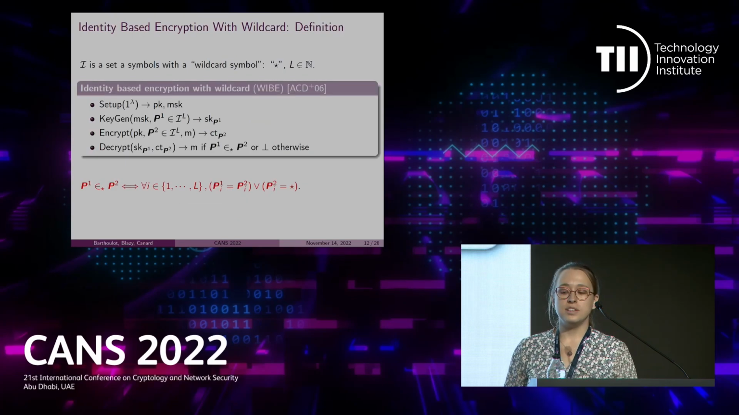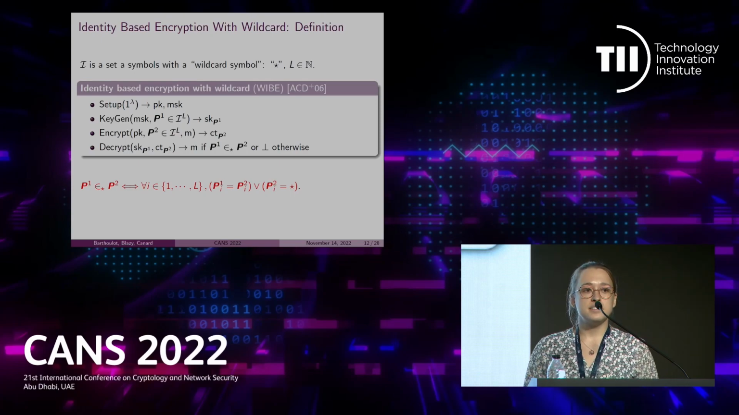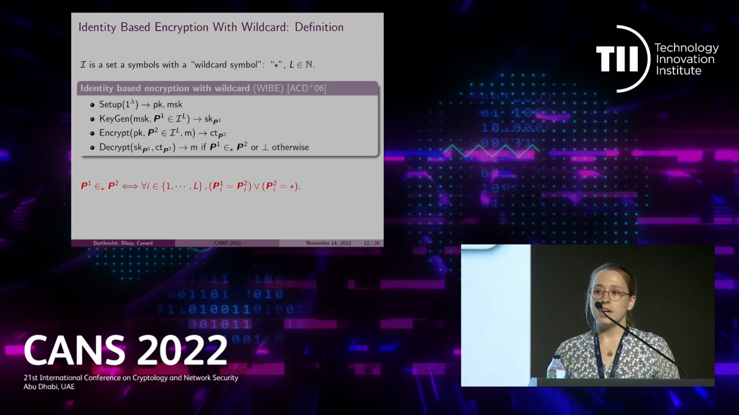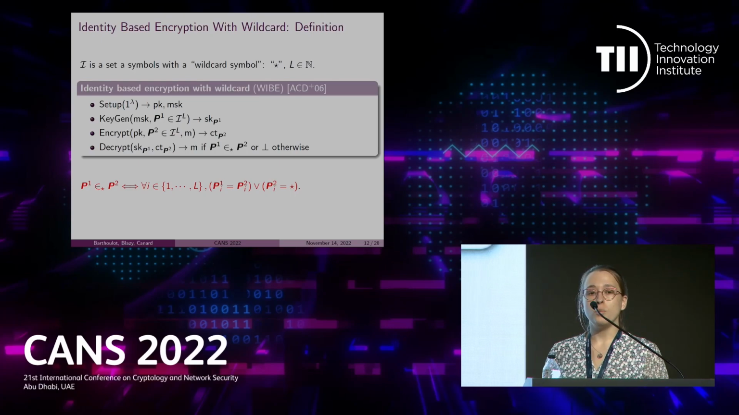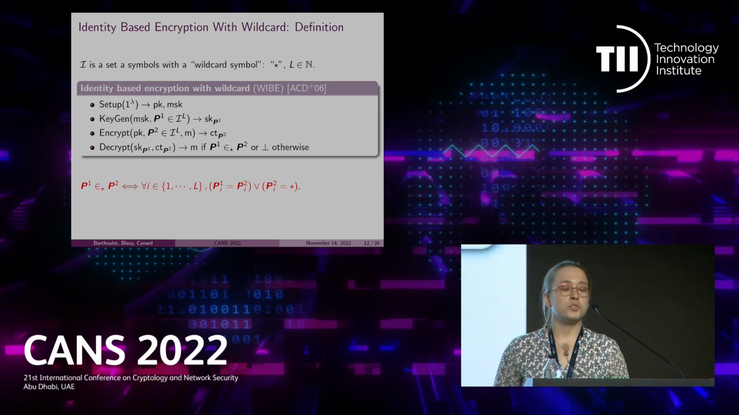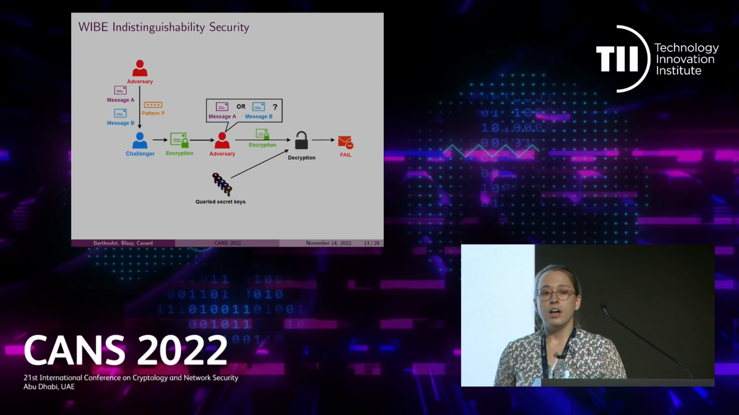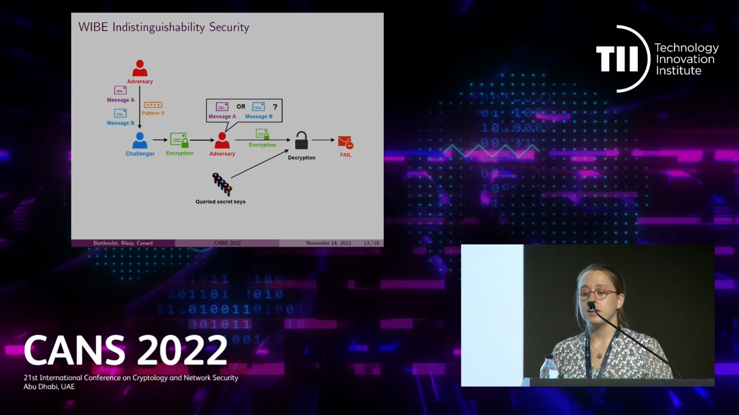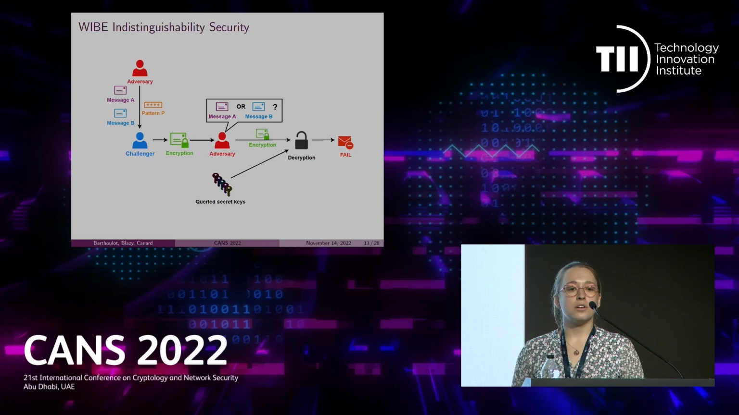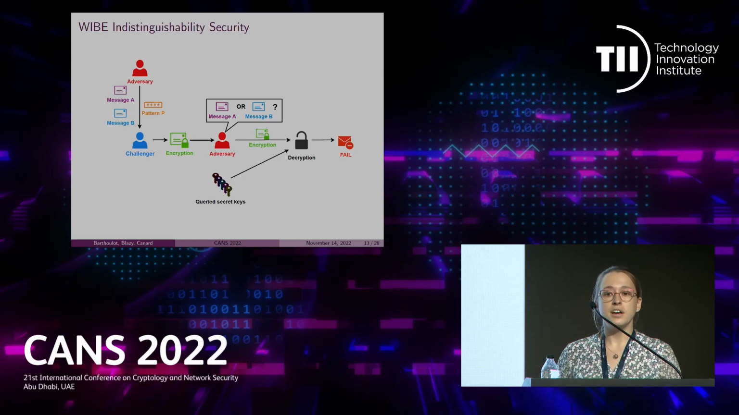So here is the formal definition of a WIB scheme, and it is important that we have a look at the decryption condition. Suppose that we create a key for a pattern P1 and a ciphertext for a pattern P2. Then the key will be able to decrypt the ciphertext only if P1 belongs to P2, meaning that for all positions where P2 is not equal to the wildcard symbol, then P1 and P2 must be equal. Regarding security, such a scheme must satisfy indistinguishability security, and this property can be seen as the analog of the security for the BE that I previously introduced.